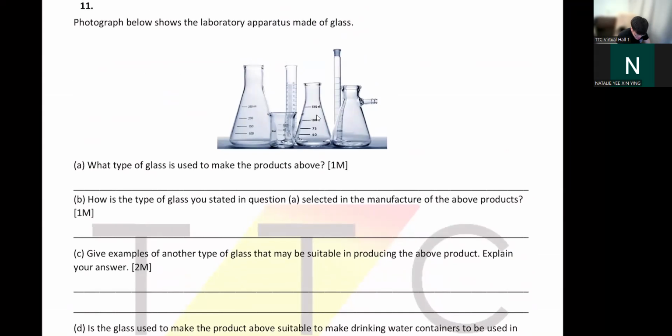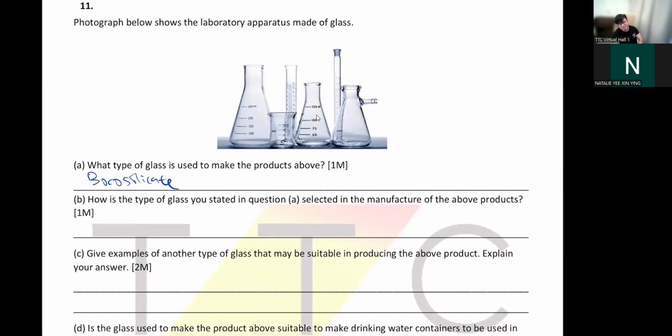What type of glass is used? You see, all these apparatus are very stable and expensive, so we use borosilicate glass. Borosilicate is the expensive type. Fused is the middle. If you use pure sand and make pure glass, that's the middle strength glass. Not too good, not too bad. The weak ones, we call it fused. That's the cheapest glass. You drop it on the floor, confirm the thing will shatter.